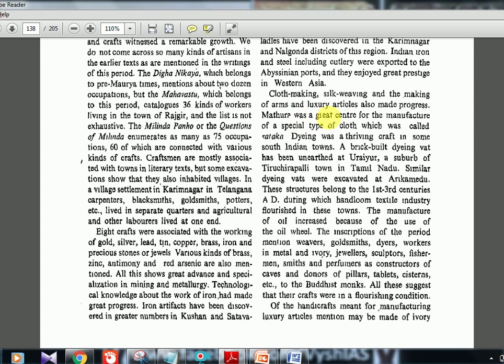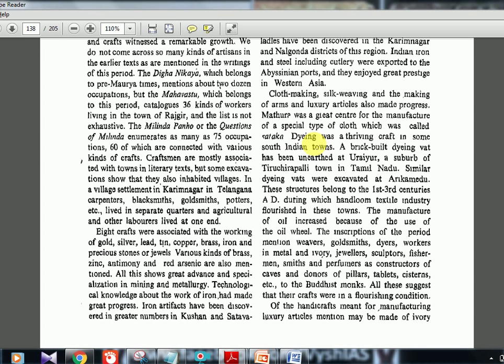Mathura was a great center for the manufacture of a special type of cloth which was called sataka. Okay, again a term, sataka. They will ask like this only: sataka in the post-Mauryan age refers to what, and they will give options like cloth, silk, jewelry, bangles. They'll pick words from the same textbook and you will get confused. So try to register this in your mind: sataka means a special type of cloth which was made in Mathura.